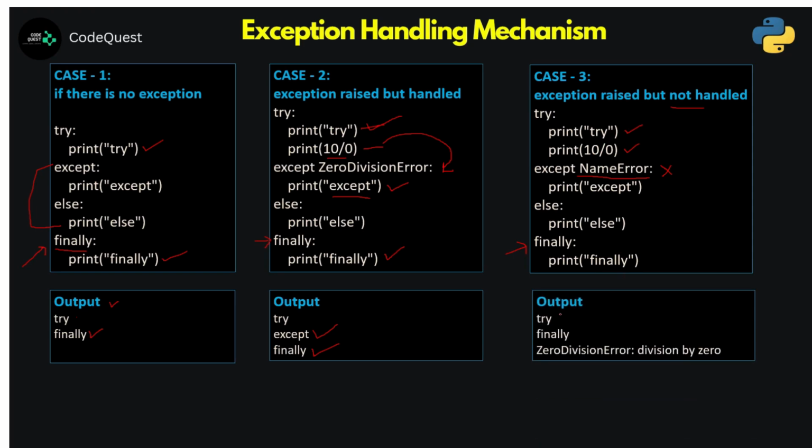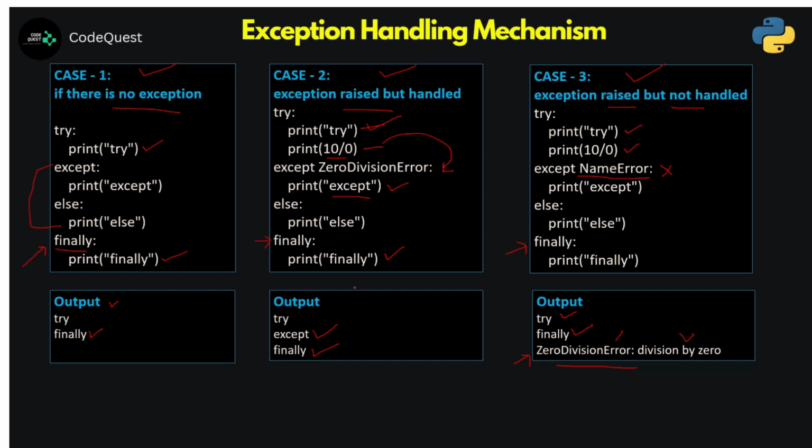You can see try we have got, and finally is also there. Because the exception could not be handled properly, we are getting this error message, ZeroDivisionError, followed by the description. So these are the 3 different scenarios we have seen: no exception, exception raised but handled, exception raised but not handled. In all 3 cases we can see the finally block will definitely execute.